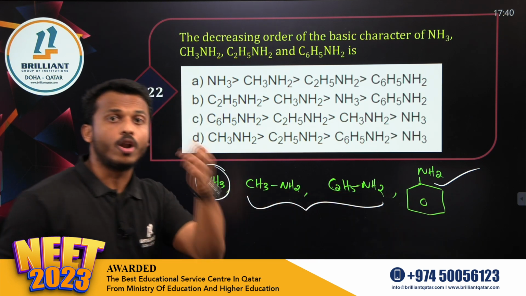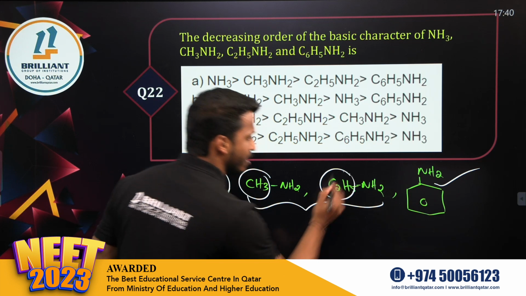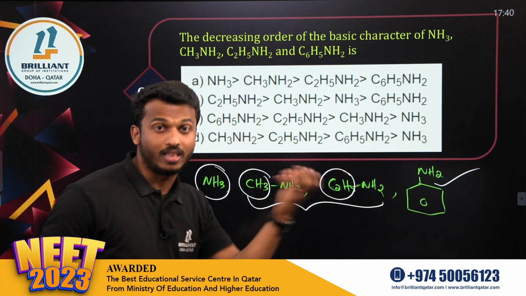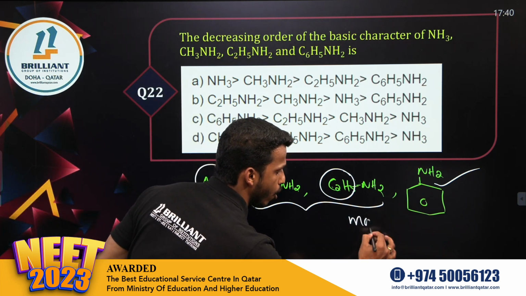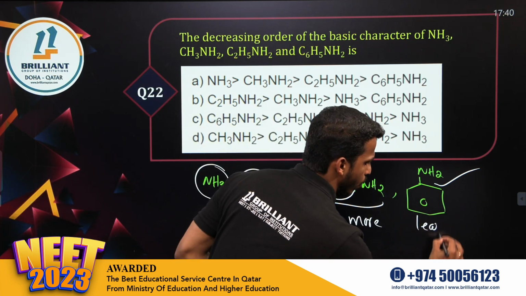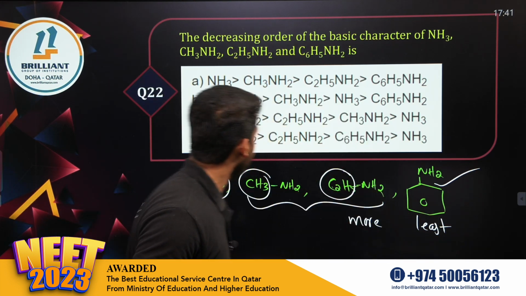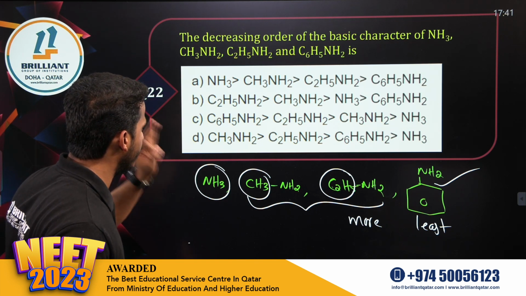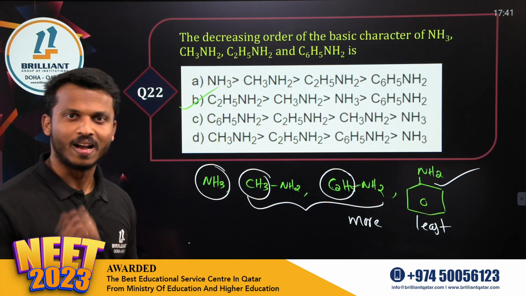Among these two compounds, which is the most basic one, dear all? Methyl is there, ethyl is there. Which is the more donating one? Ethyl is there. So ethyl makes it more basic. So this one is the more basic one. This is the least basic one. So what is the correct answer, dear all? Ethylamine more basic, then methylamine, then ammonia. Yes, option B is the correct answer.